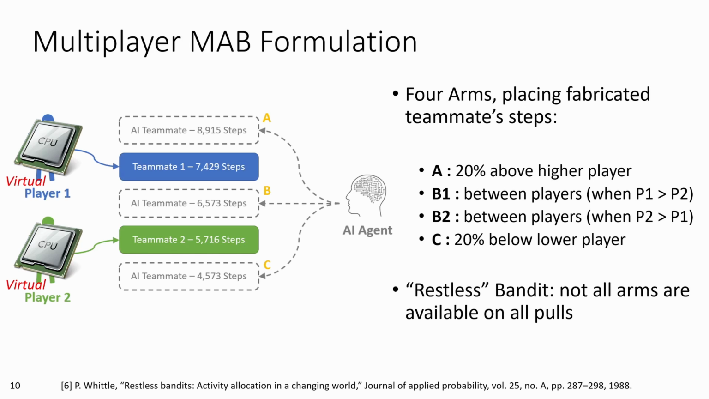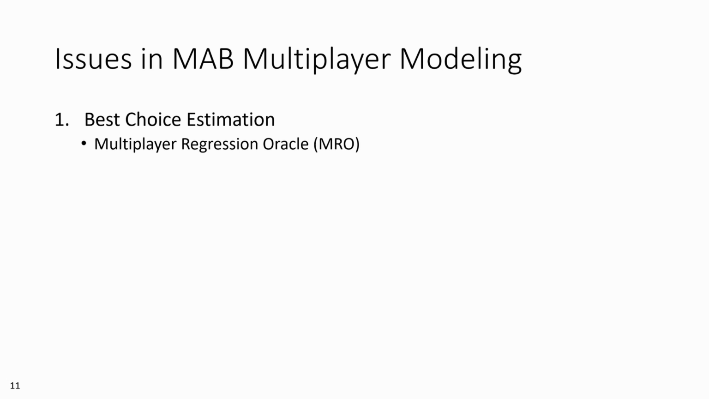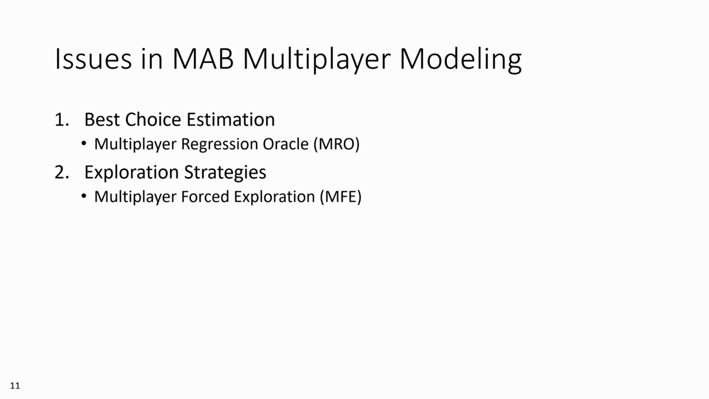So going back to those challenges we identified in deploying MAB agents as experience management AIs in a multiplayer setting, our proposed solution for the best choice estimation challenge is the multiplayer regression oracle. And for the reframing of the exploration challenge, we offer the multiplayer forced exploration approach. We'll go over their design for both of these and then evaluate them via simulation of this scenario.